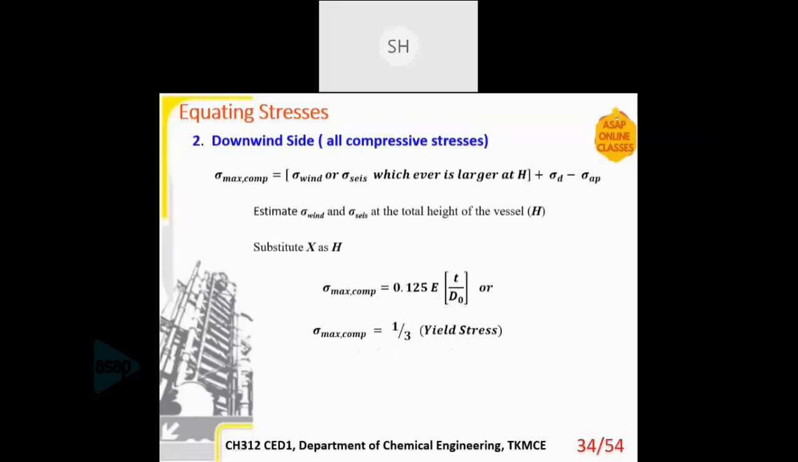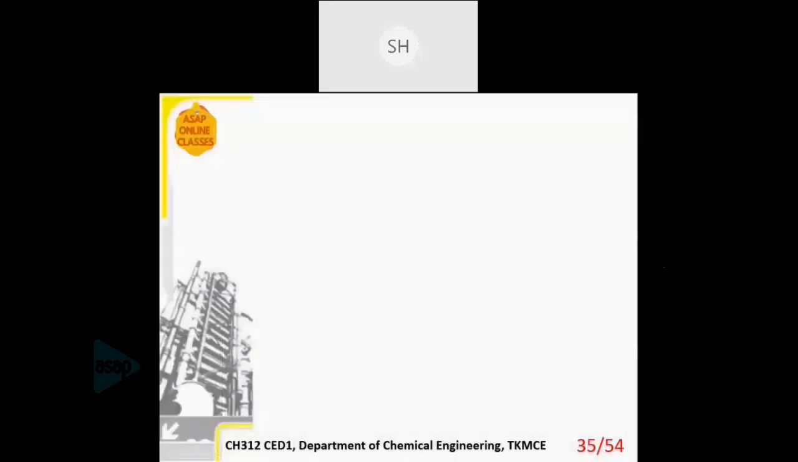If it is mentioned the maximum compressive strength is 1/3 of the yield stress, then you can use this equation. And for yield stress, you can refer to Appendix A of IS 2825. Then again substitute all values and solve for x. Now, what to do with the solved value, I will be discussing in a problem.